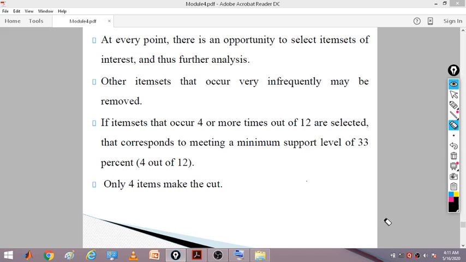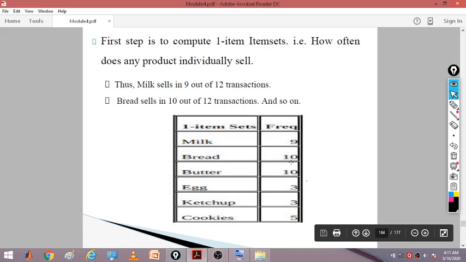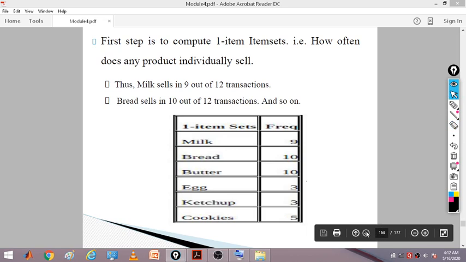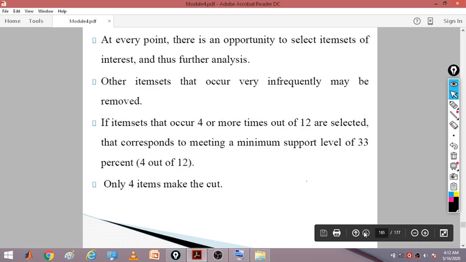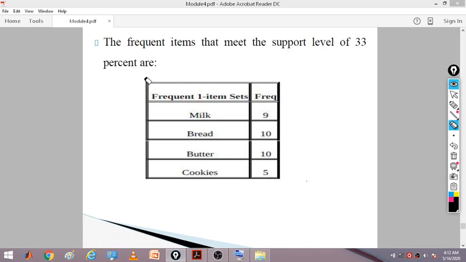So only 4 items make the cut. Out of this, we'll pick up only these transactions, and these two will be dropped out because they do not satisfy our support criteria. The value is 3, so it falls below 33%. So we pick up only those, and the other two have to be dropped. The frequent item sets that meet the support level of 33% are only these.